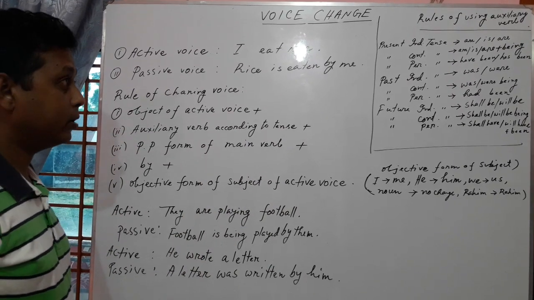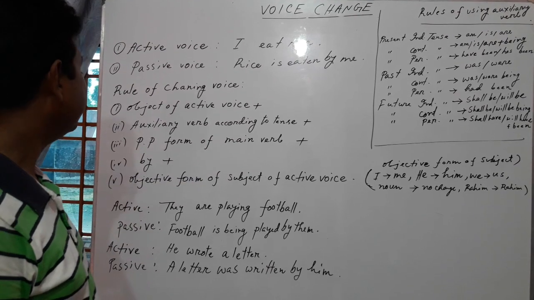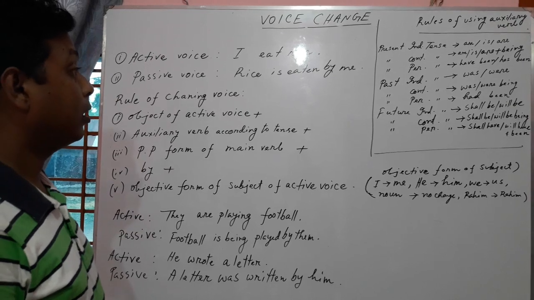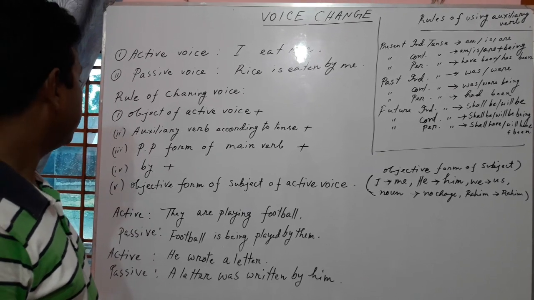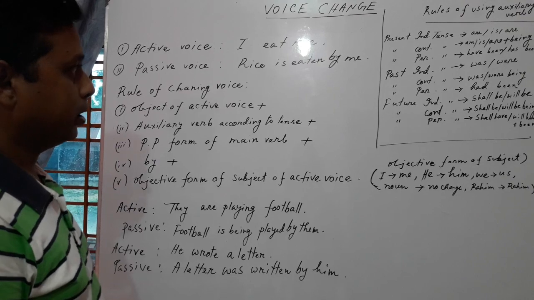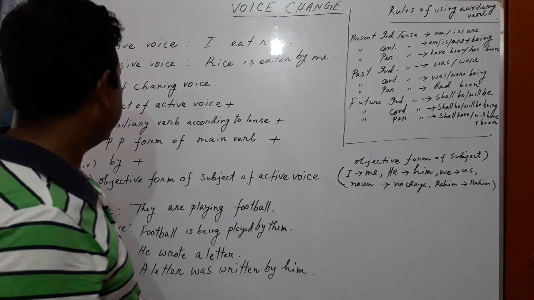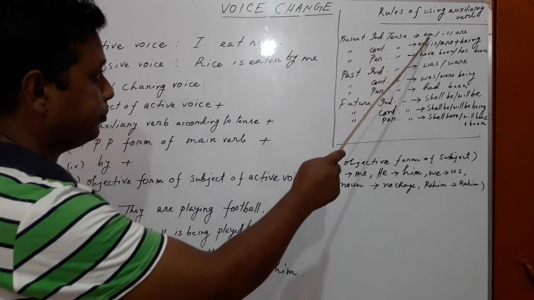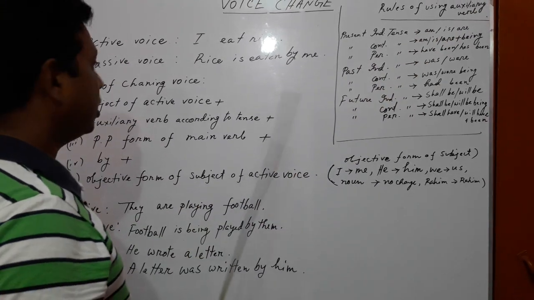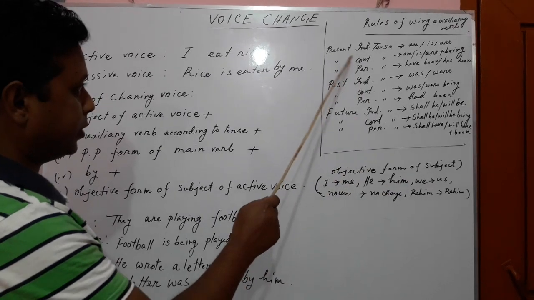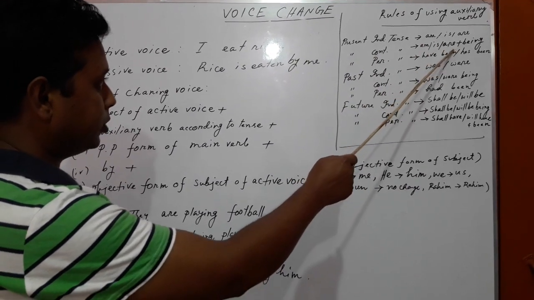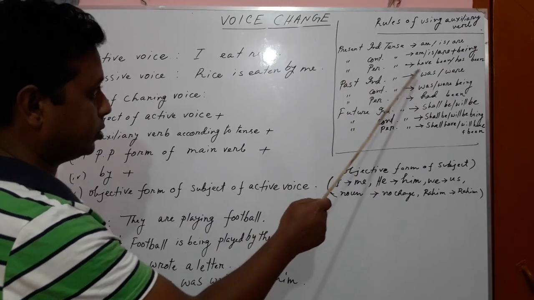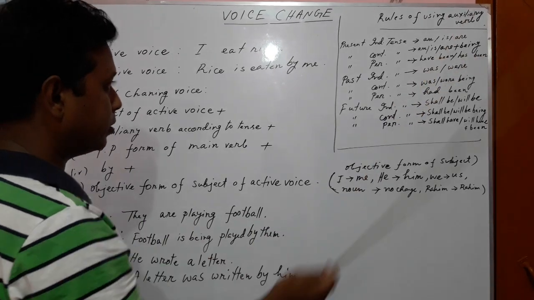There are different tenses in English grammar, such as present tense, past tense and future tense, and every tense is classified into different types, such as present indefinite tense. If the sentence is present indefinite tense, the auxiliary verb will be am, is or are, and if the tense is present continuous, then the auxiliary verb will be am, is, are plus being, and if the tense is present perfect, then the auxiliary verb will be have been or has been.